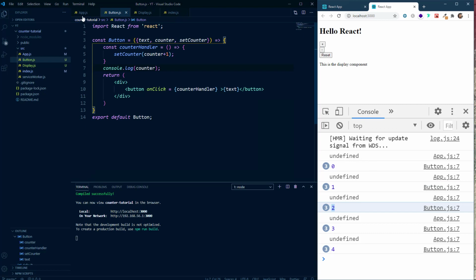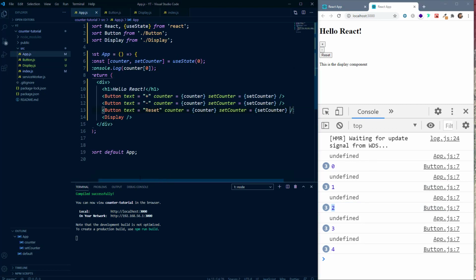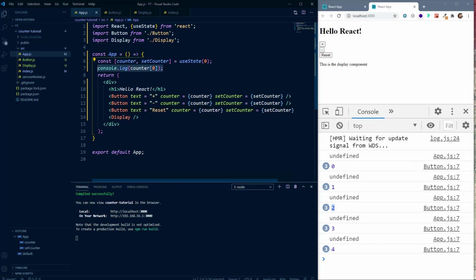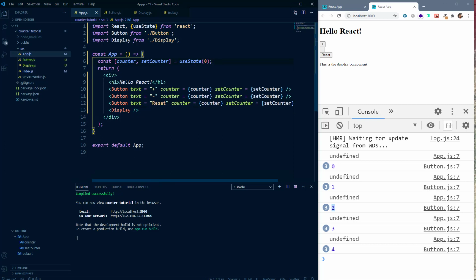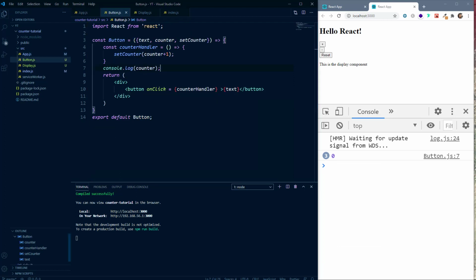Now if we click on this button, you can see that the state variable is getting updated. Now where is this undefined coming from? Let me just check. Okay, this counter 0 is obviously undefined, so we'll remove this. Yeah, and now you can see that whenever you click any of these buttons, of course, the counter variable is getting updated. Now we do not want to do that. We want that whenever we click on this minus button, the value of the counter should decrease, and whenever we click on the reset button, the value of the counter should be set back to 0. Now, can you do that on your own? Pause the video and try to do this on your own. It is easy, guys.